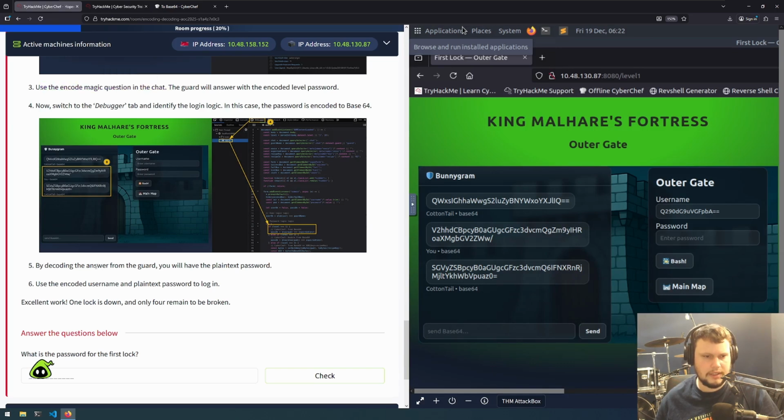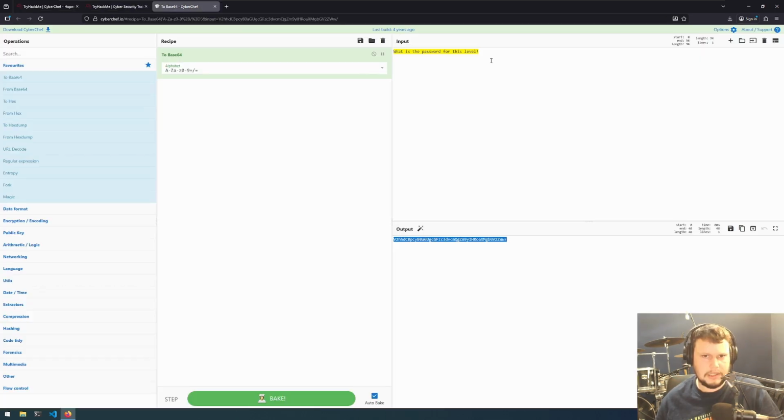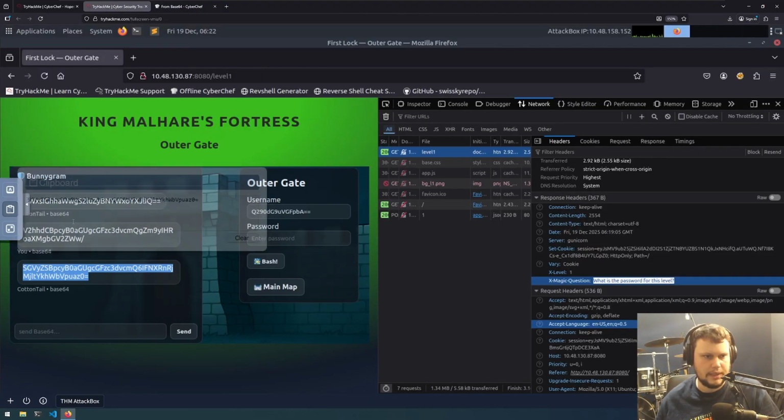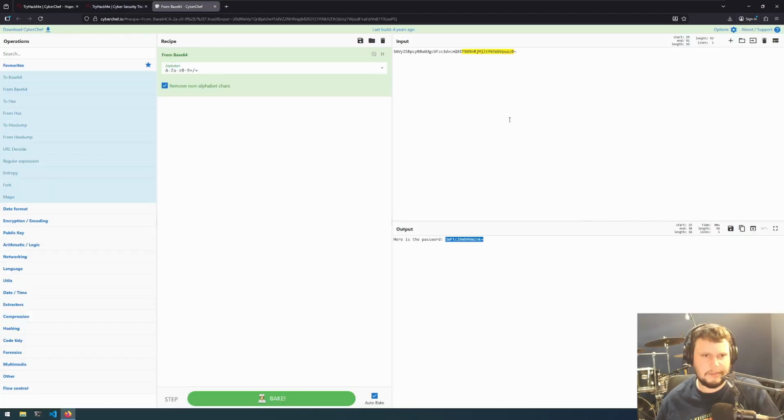We do that. Got this. So by decoding the answer from the guard, you'll have the plain text password. Okay, we copy that one, paste it here, and we need to do from base64 instead of to. And it says here's the password, which is this. Now add that back to the clipboard, paste that here, and submit. And apparently it didn't work. Or maybe I need to do from base64 again.